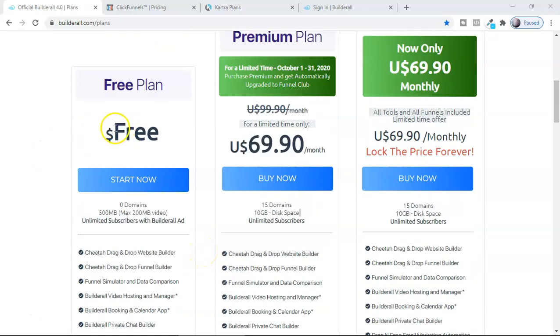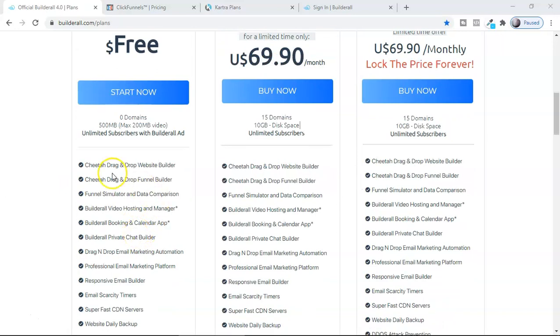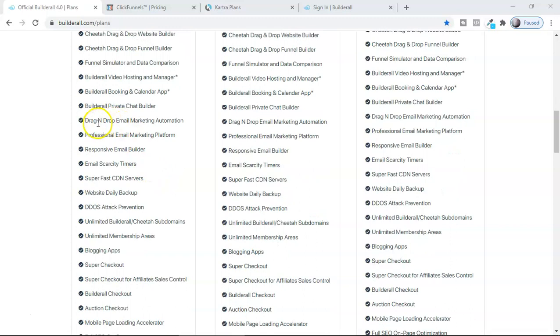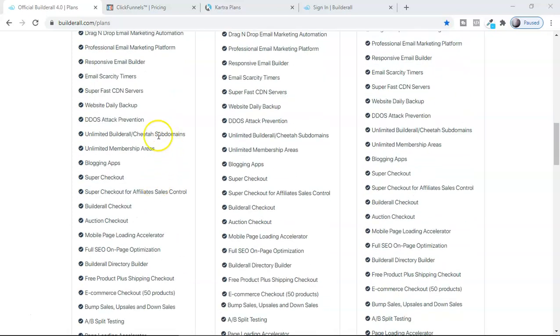So let me show you some of the features very important for any affiliate marketer. Here you can see the Cheetah drag and drop website builder. You can create a website, drag and drop, and then you have a funnel builder over here, drag and drop, and Builderall video hosting and manager, which is really important. And then you have drag and drop email marketing automation. This is a complete platform, guys. You can create a sales funnel, you can collect the email here itself, a professional email marketing platform, a responsive email builder. So these are the few things which are very important.